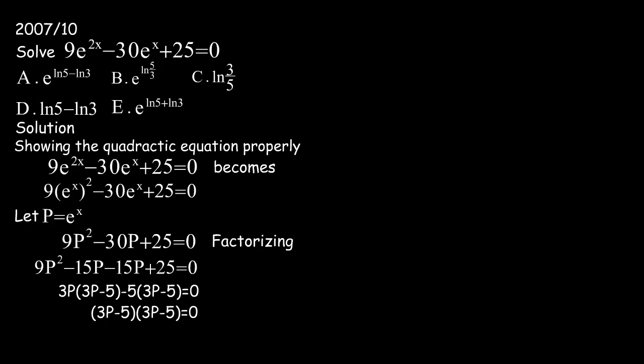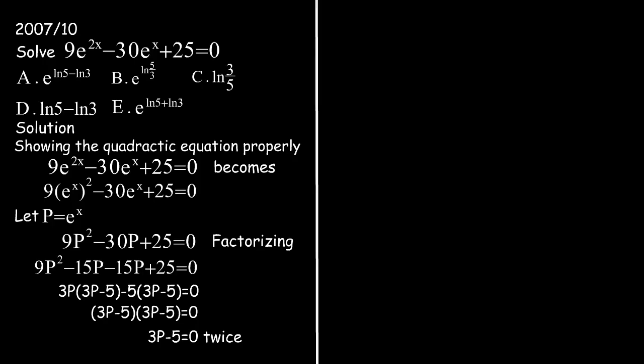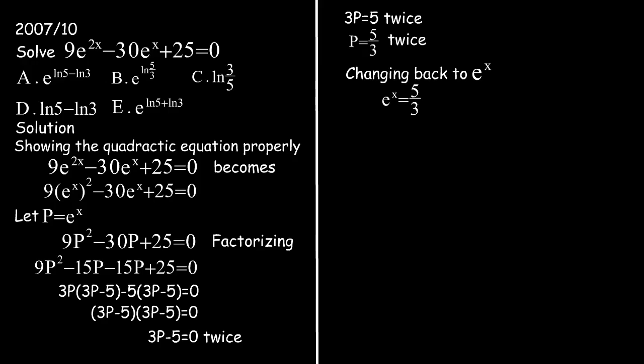So we have 3p minus 5 equals 0 twice, and p equals 5 over 3 twice. Now changing back to e raised to the power of s, e raised to the power of s equals 5 over 3. And from indices, s equals ln of 5 over 3, which is ln 5 minus ln 3, which is the correct option, D.